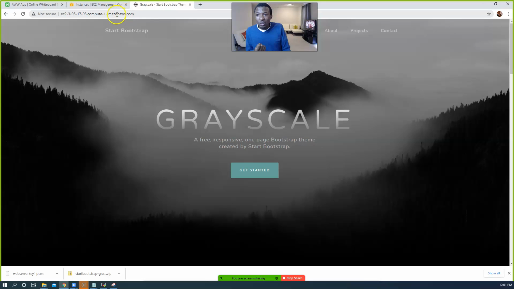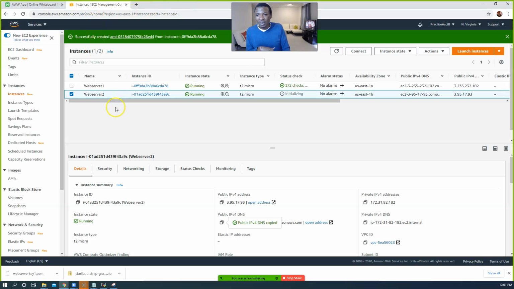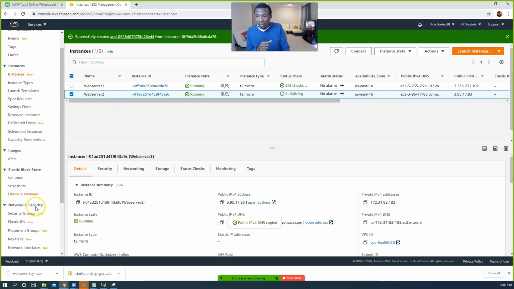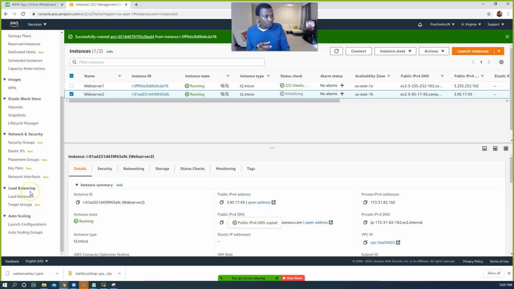So now we have 2 servers. And remember, we don't want to keep giving people this address, saying, hey, go to this server, my website is running on this server. Nobody does that, right? Get a load balancer. So let's go and get a load balancer, and behind our load balancer, we're going to put these 2 servers. Let's go and do that now. Scroll down on the left. Glad it worked, Mohammed, Sylvia, Mamoon.